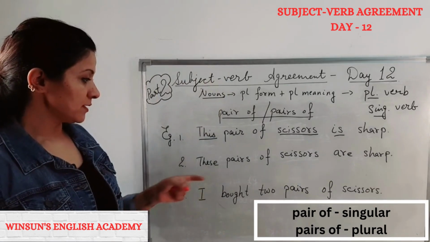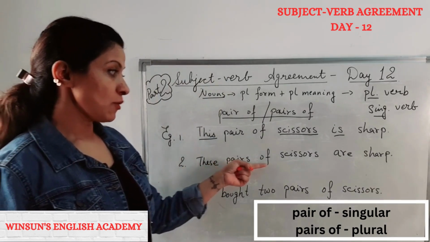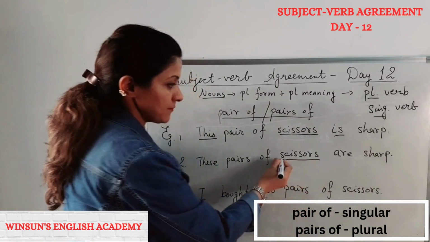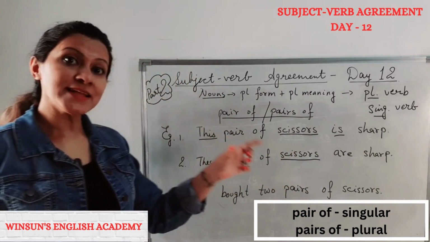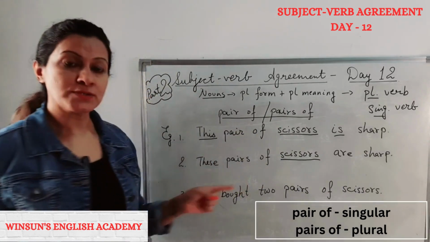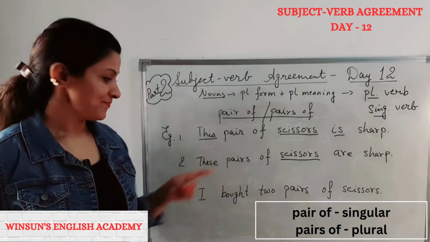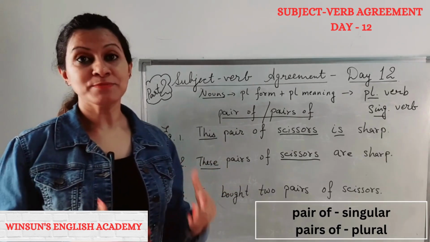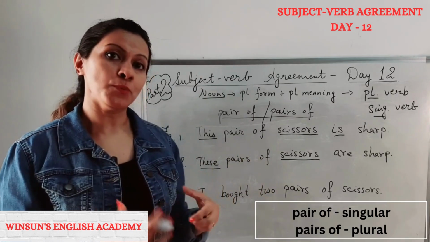Now look at this one. These pairs of scissors are sharp. Scissors remain the same. It doesn't change because that's the name, right? Now, pair became pairs. We have added S. And these, as I mentioned earlier, mean more than one, referring to more than one.